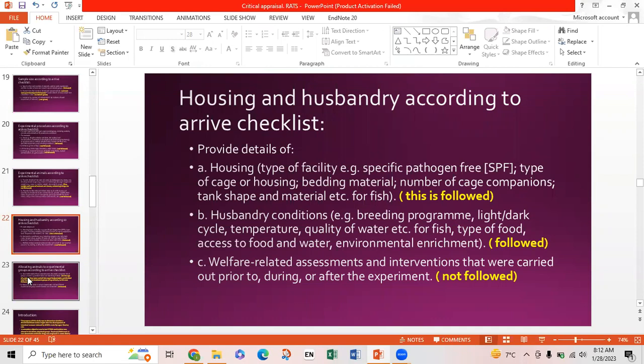B is husbandry conditions, that is, breeding program, light-dark cycle, temperature, quality of water, type of food, access to food, environmental enrichment. This point was also followed because we were told that they were kept in a 12-hour light and dark cycle each. And C is welfare-related assessments and interventions that were carried out prior to, during, or after the experiment. This point was not followed.